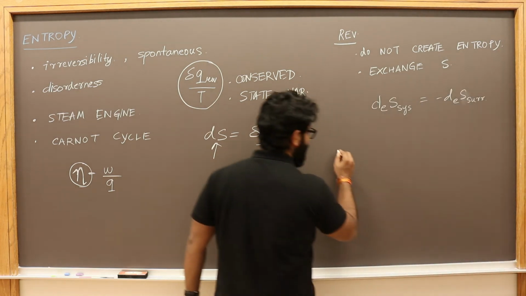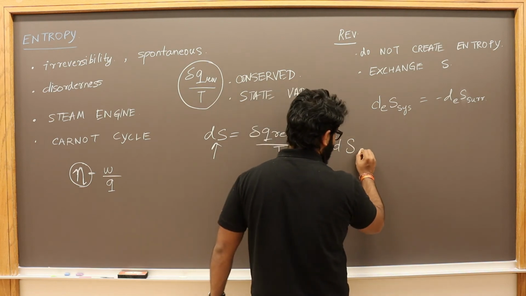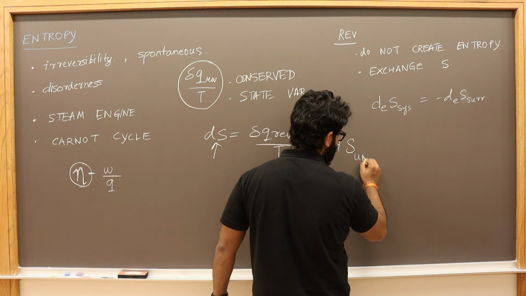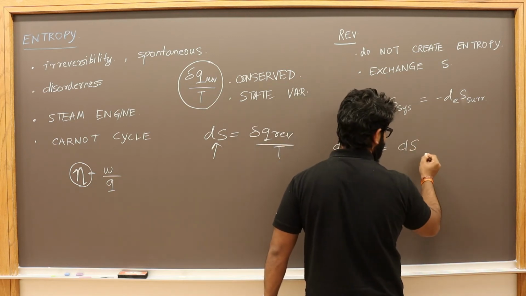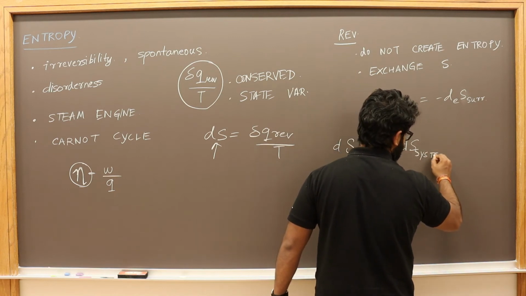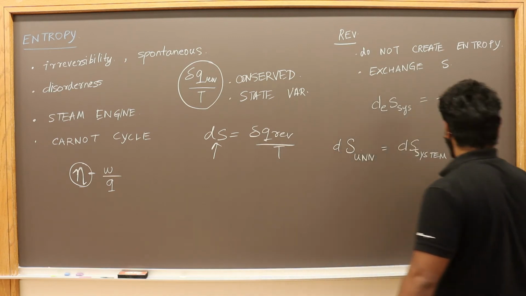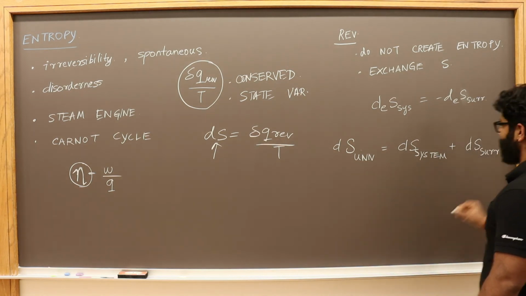So we know that the entropy of the universe is equal to the change in entropy of the system plus the change in entropy of the surrounding.